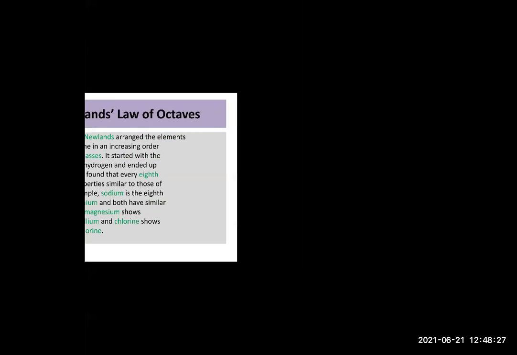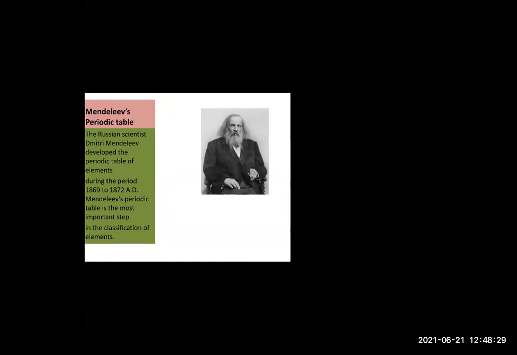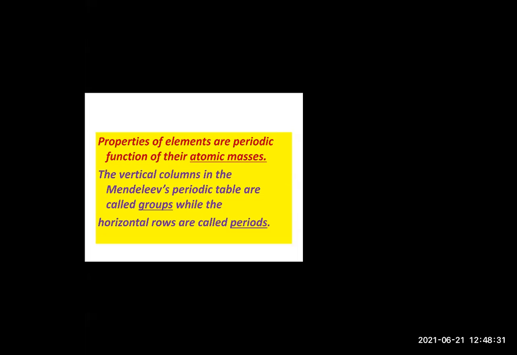Okay, students. So we studied about Mendeleev's periodic table. What is the law stating? That properties of elements are periodic functions of their atomic masses. Okay, so that is the main law. And what are the vertical columns called? Groups. Horizontal rows are called periods. And there were two merits.